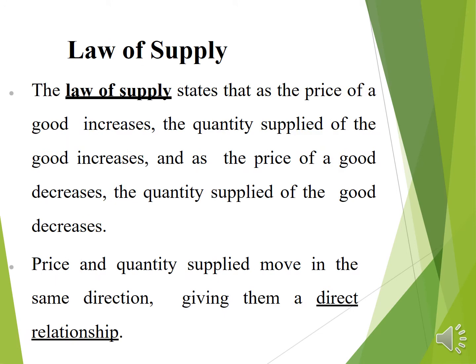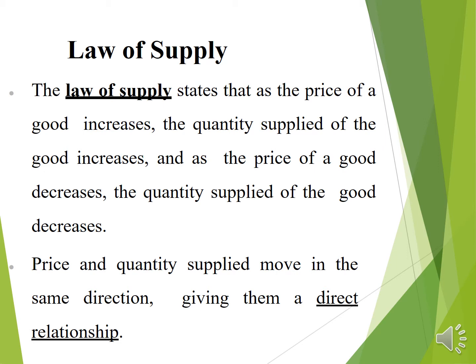Next is the law of supply. The law of supply states that as the price of a good increases, the quantity supplied of the good increases, and as the price of a good decreases, the quantity supplied of the good decreases.